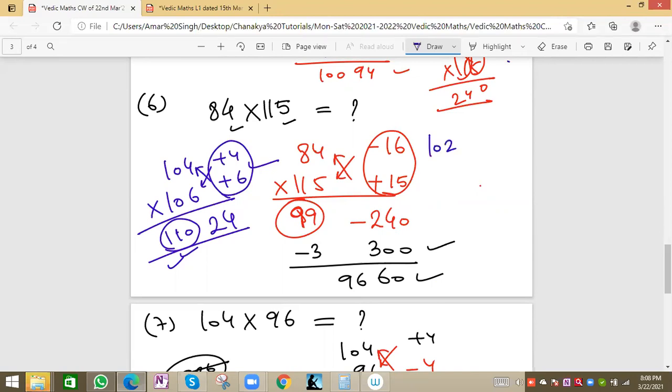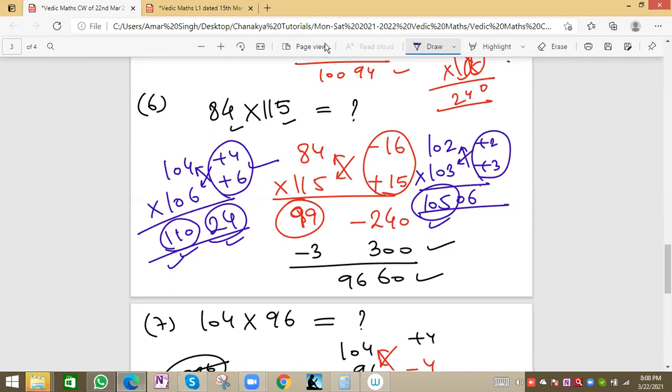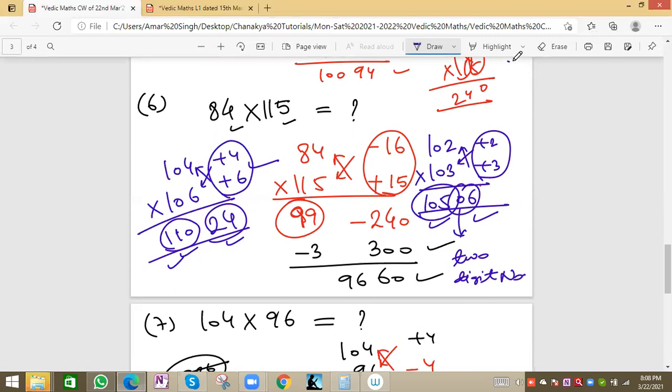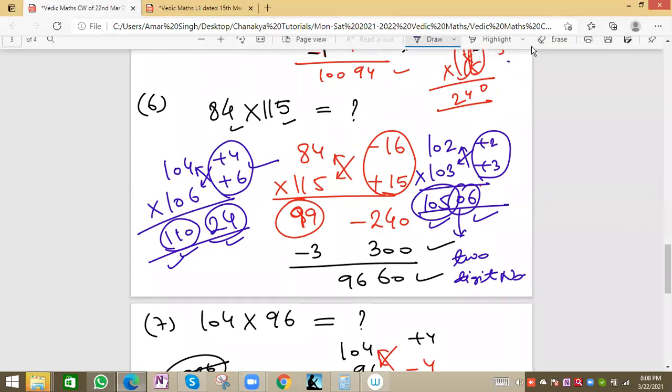Please try this one, 102 and 103, and let me know the answer, and then we can wind up the session. 10506. Always a double digit will come. 24 is a double digit, so we write it as it is. Here it was plus 2 and plus 3, cross: 102 plus 3 is 105, and 103 plus 2 is 105. Correct. 3 times 2 is not 6 but 06, because this part is always a 2-digit number. In place of 6 we write 06, in place of 9 we write 09, in place of 2, 02. So 10506 is the product value.